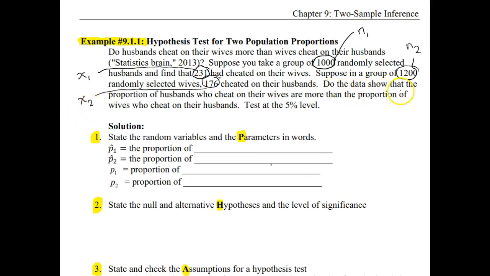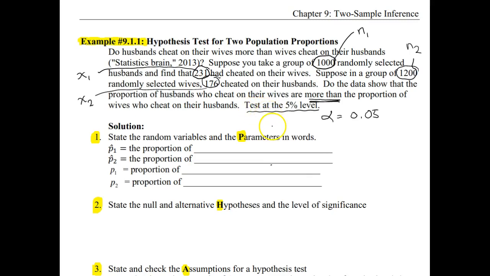So do the data show that the proportion of husbands who cheat on their wives is more than the proportion of wives who cheat on their husbands? It says to test at the 5% level. So that gives us our level of significance, alpha is 0.05. Again, we're doing a hypothesis test, so we're going to follow through the steps from PHANTOMS.